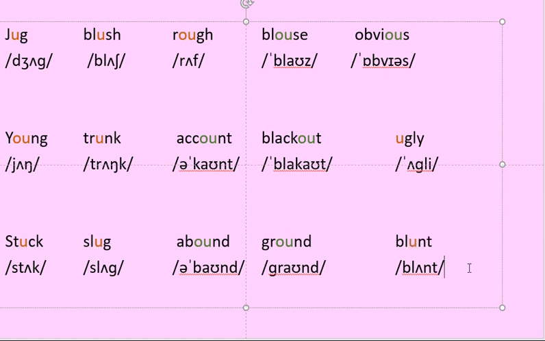So now you see different words. Jug, young, stuck, blush, trunk, slug, rough, ugly, blunt, these are all one pronunciation. Account, abound, blouse, blackout,